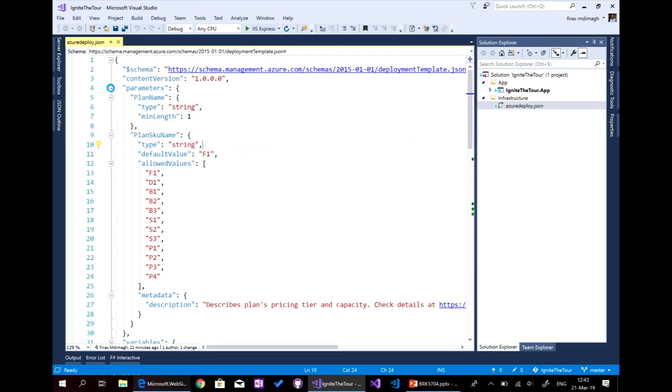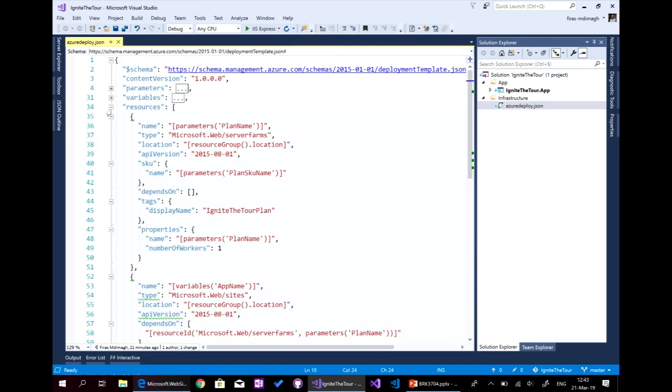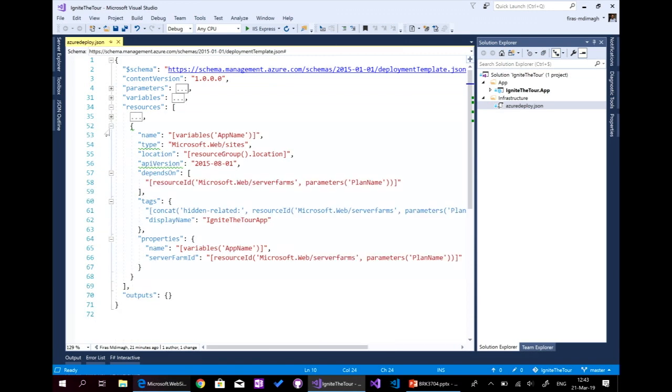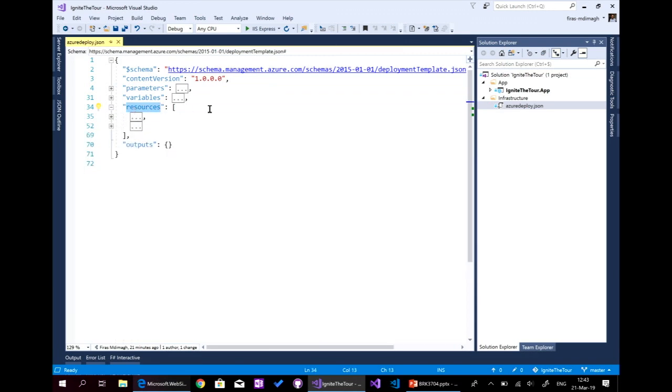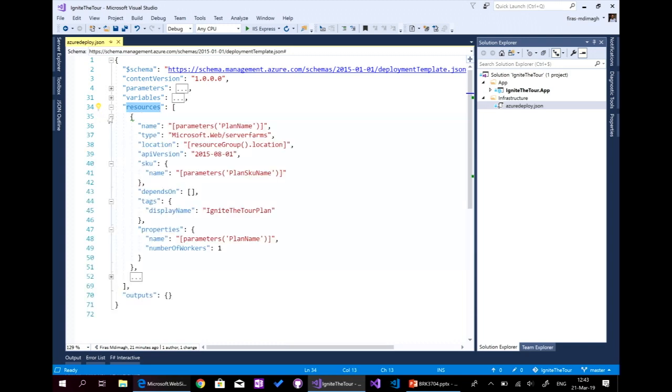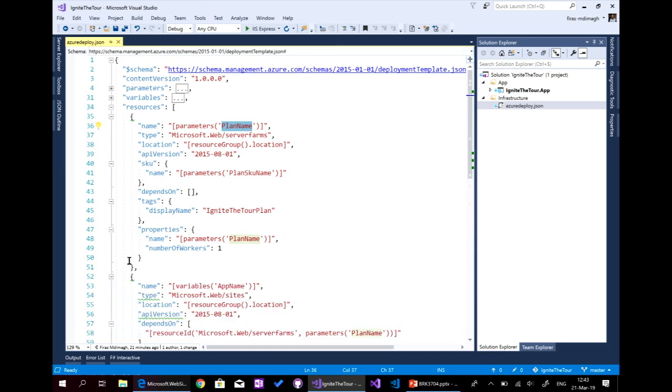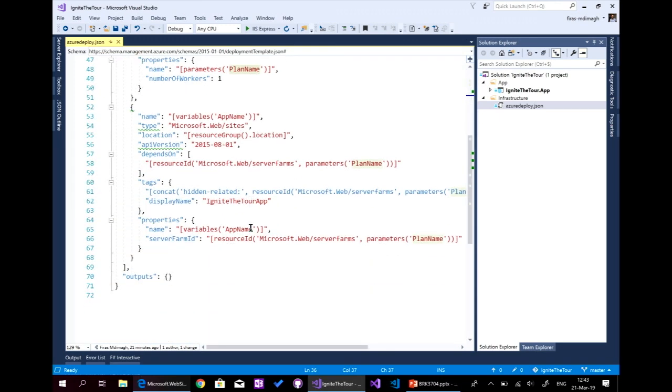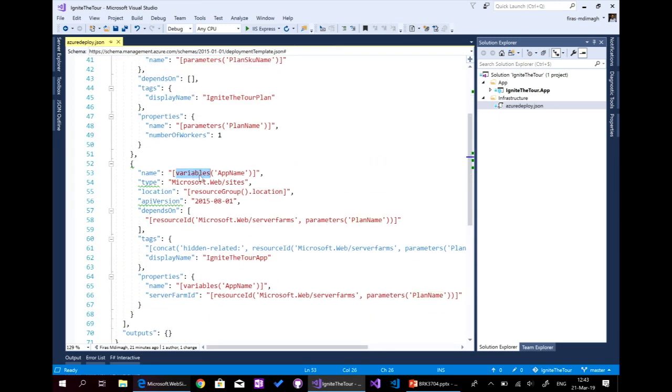Here, in fact, I defined all my resources, what we call here resources or services. And inside, I have the plan name, or the machine that I will create to host my web app. And here, I have my web app. And I'm using variables and parameters that will be added inside Azure DevOps directly.